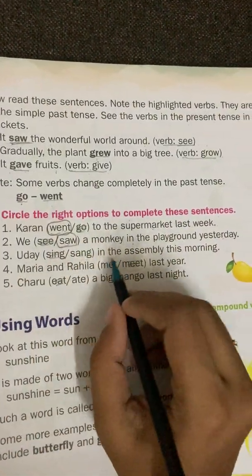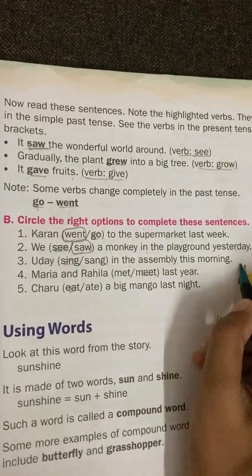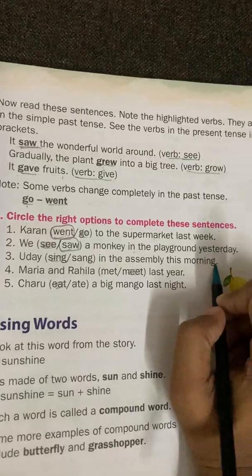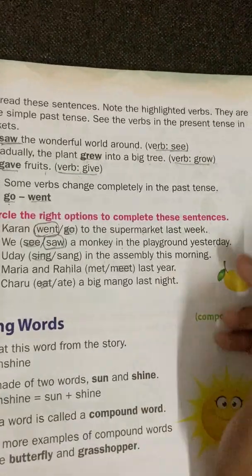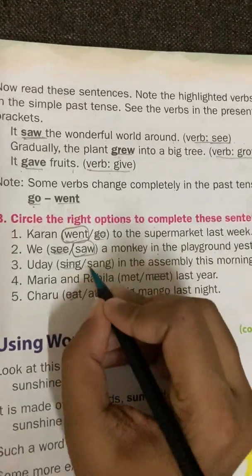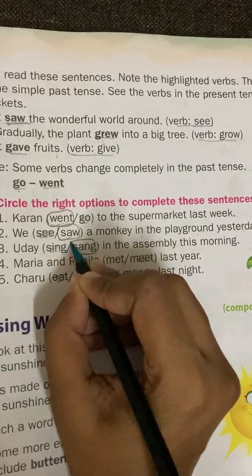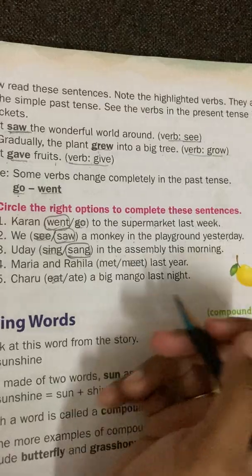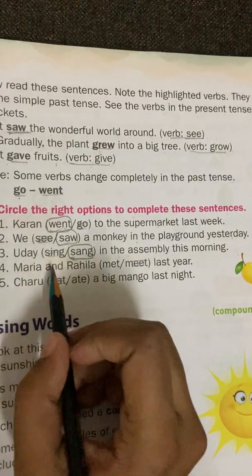Uday dash in the assembly this morning. So already the action is completed. Already Uday completed the action. So we have to say Uday sang in the assembly this morning.